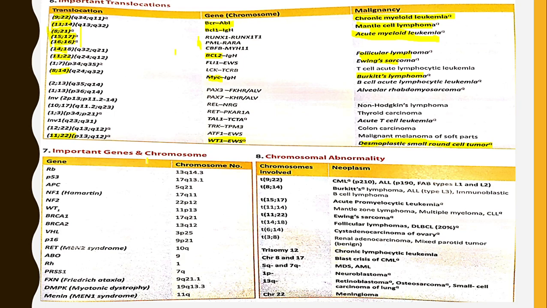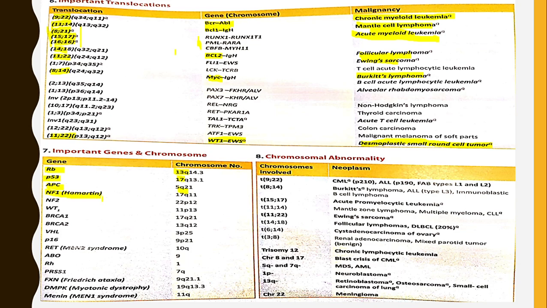Then coming to important genes and the chromosomes associated with them. The RB gene, that is the retinoblastoma gene, is associated with chromosome 13, and the P53 gene is associated with chromosome 17. Remember these chromosome numbers, you can't remember the whole thing. The APC gene is associated with chromosome 5q. The P and Q are also important: 13p, 17q and 5q.